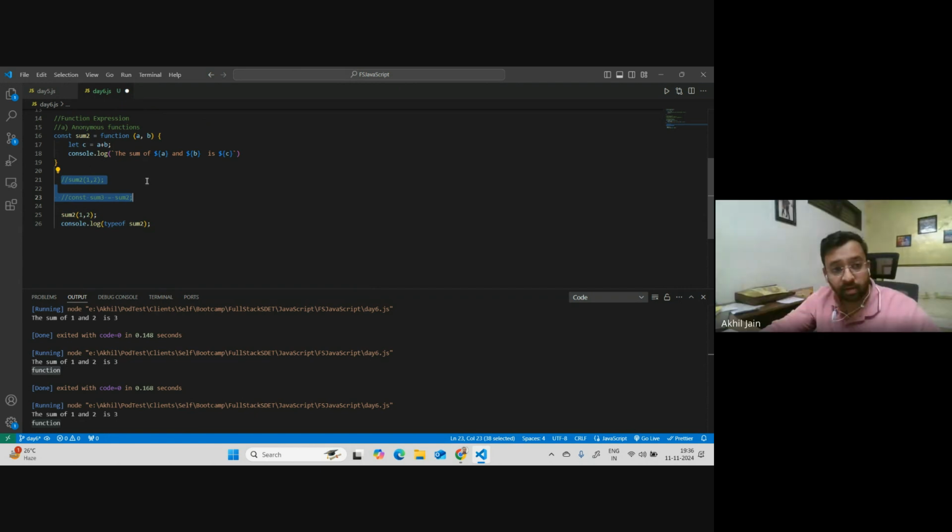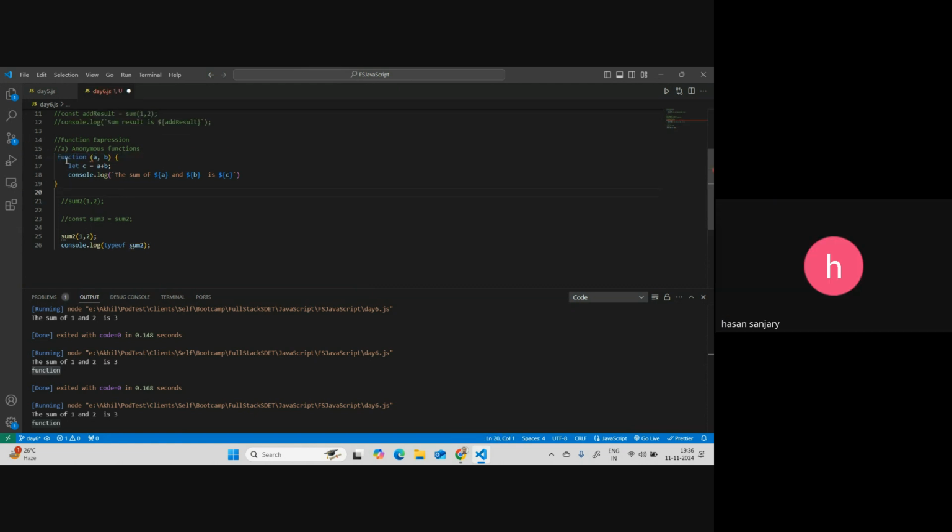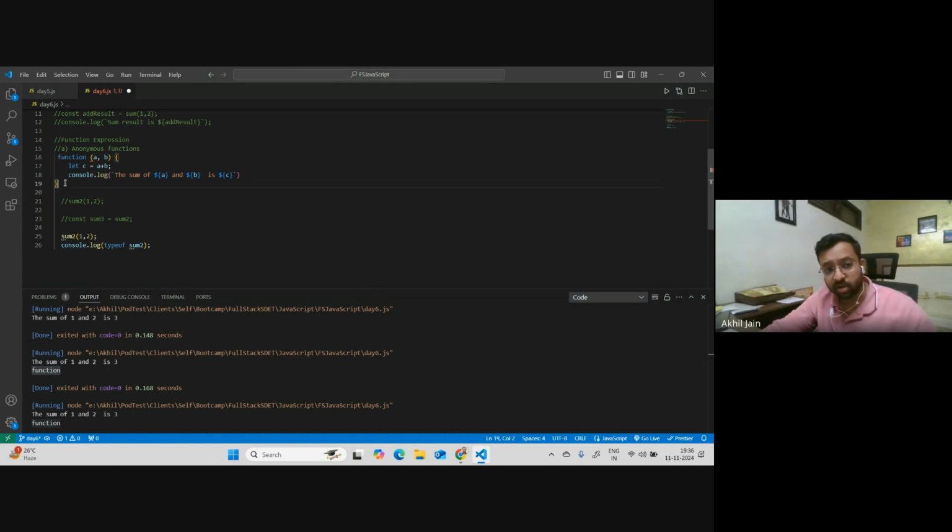See, just try to understand this part. If you say you can do this part, this is not correct. You cannot write it like this. This is only half of the anonymous function. It's not that you don't have to give a name. The name is definitely required for a function. It's just that it will be treated like a default name, because it has to have some name so that someone can call it.